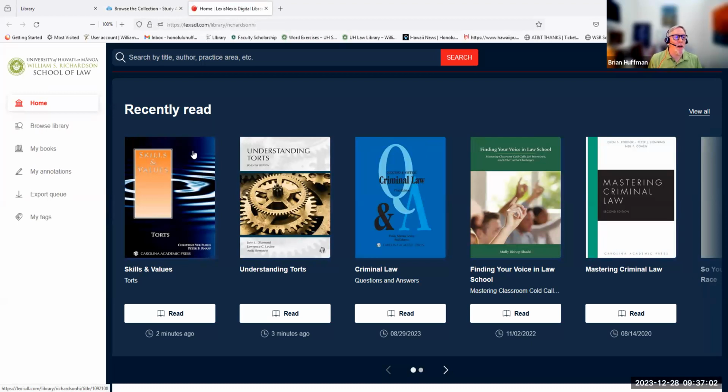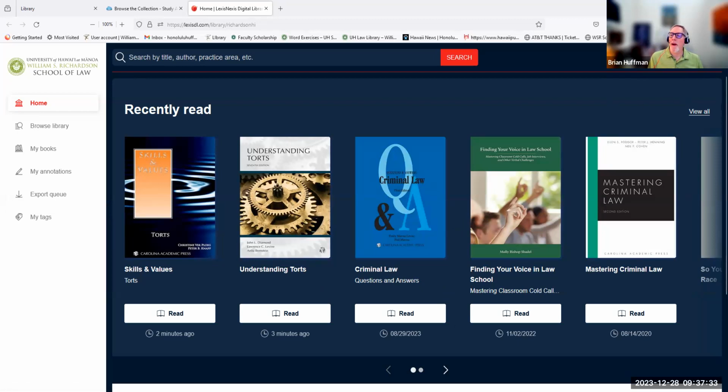What you see here on the left menu are ways to interact with the collection. Right now we're at the home, or you can go into the Browse Library, see any books that you have currently downloaded and selected, any annotations that you've made in the books you've read. You can export a queue of different collections or citations and check any tags that you've created for the books. You're also presented in the middle with any recently read books, how long ago, and how you can get back into them. Of course, if you've never used the product before, you may not see that.